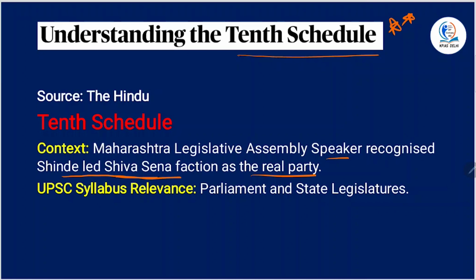This 10th schedule, popularly known as the Anti-Defection Law, was inserted by the 52nd Constitutional Amendment in the year 1985. This is the first thing. It deals with disqualification of members when they leave one political party and go to the other one. There are some grounds explicitly mentioned in this 10th schedule and you should know about them. So it lays down the grounds for disqualification. And what are those grounds?